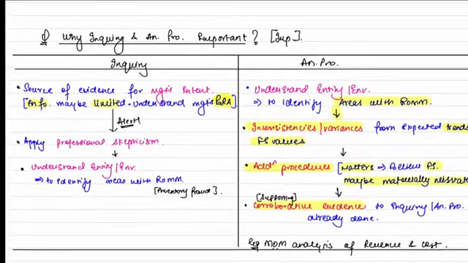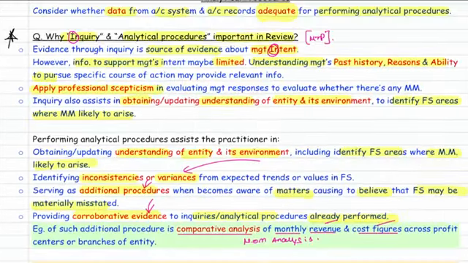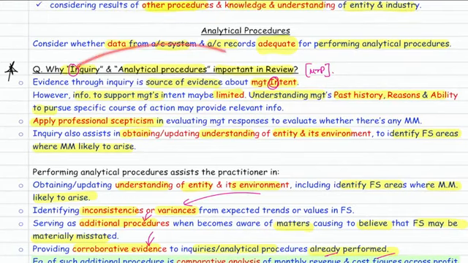Are all the points clear? Yes, sir. So these are the points which make the inquiry and analytical procedures important. If you come to your book, you will find the same points. Inquiry helps you to understand the management intent. Information to support the management intent may be limited. So understand the management's para. Para means past history, reasons and ability.